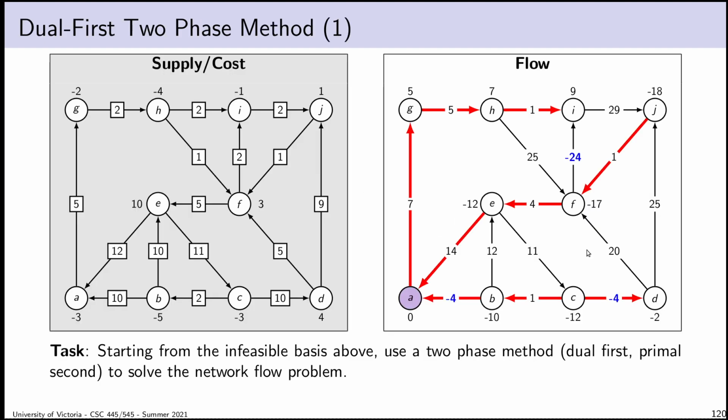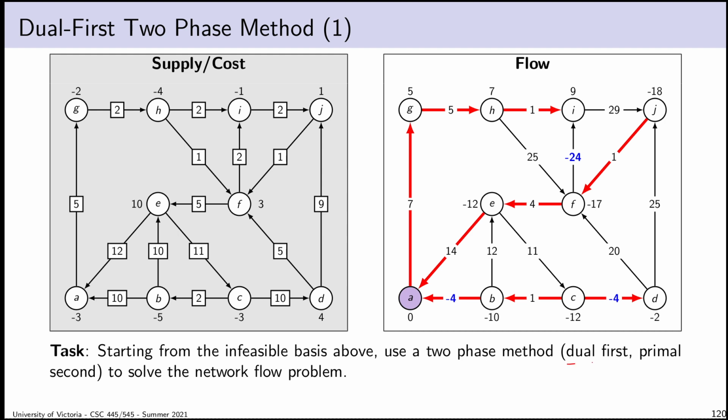Okay, so I want to go through two examples. I want to do one where we do the dual first, one where we do the primal first. I will also, like I did earlier in the course, post a bunch of extra auxiliary slides full of a bunch of other fully worked examples with each individual step so that you can practice the pivoting procedure and verify your answers. Okay, so starting from this completely infeasible basis, so it's neither primal nor dual feasible, let's use a two-phase method to solve this network flow problem.